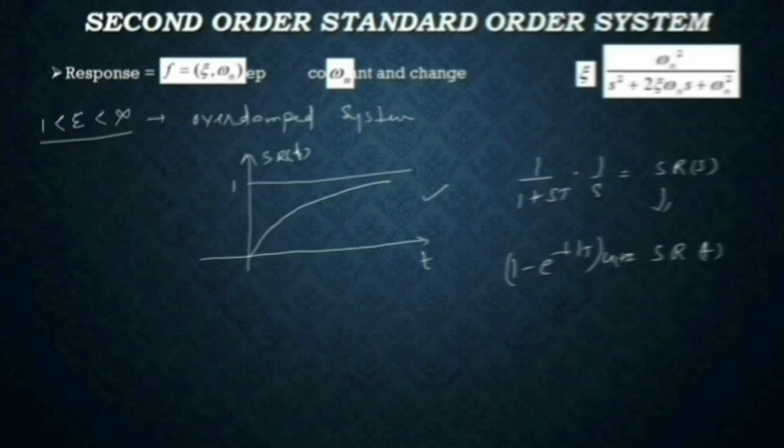Why does this kind of thing happen? Because in the overdamped system, we have two different root locations on the real axis, and one root is called the dominant root, and we only consider that root and neglect the other root. Because of that, whatever response parameters we analyze are based on the dominant root, and because the system has only one pole left, the system becomes first order.